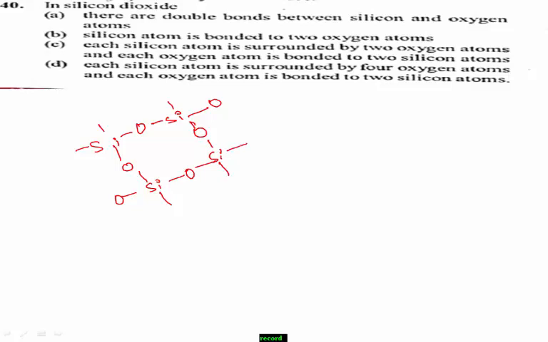Yes, this is the simple structure of SiO2.